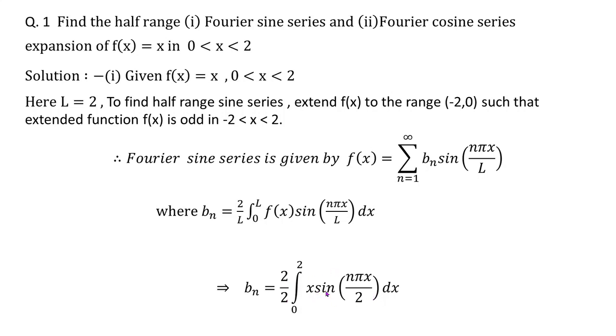So here we find a product of two terms out of which one is algebraic. So in such a case, it will be very convenient for us to apply successive integration by parts by taking this algebraic term x as the first function. So let's apply successive integration by parts.